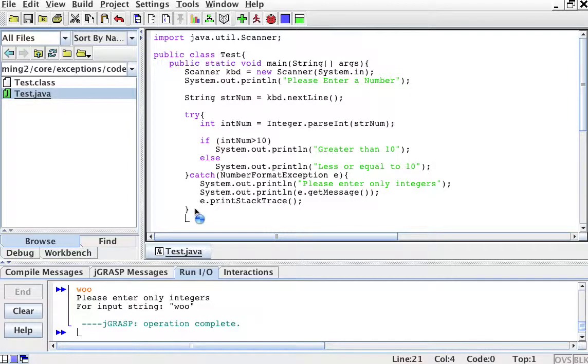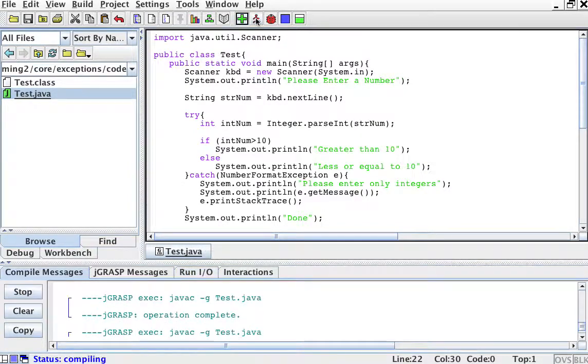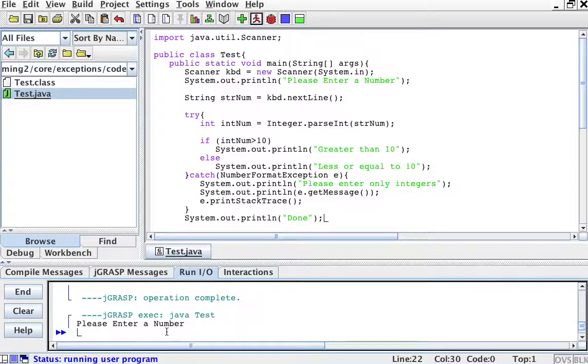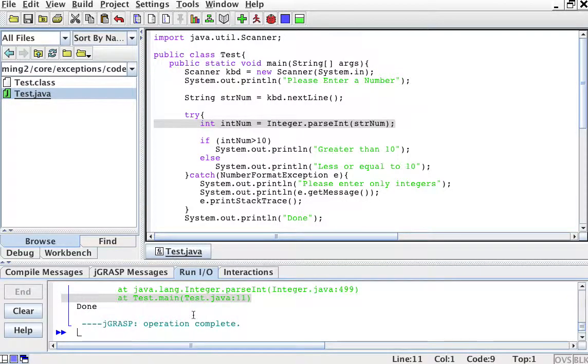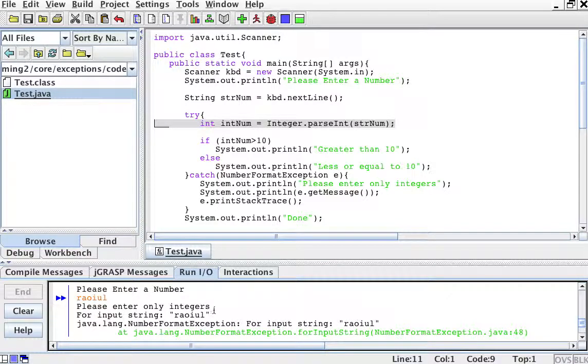And then we'll see here that I'm going to print system.out.println done. This goes outside of my try and catch. This is my try and catch. Outside, I'll print done. So basically, I'll print done no matter what, right? At the end of everything. And then let's run it. Please enter a number, Raul. And then here's what happens. Please enter only integers for input string Raul.